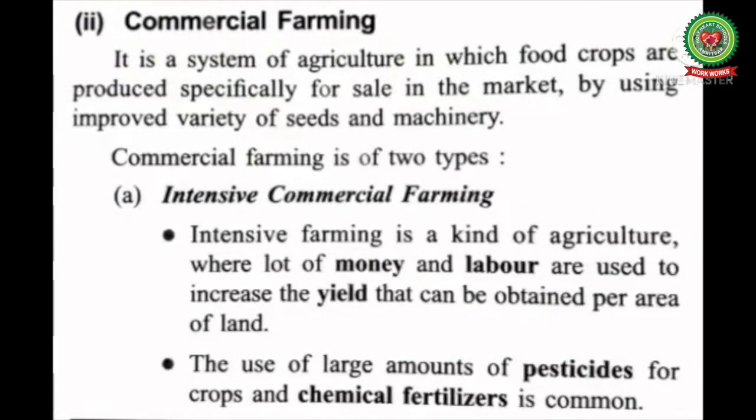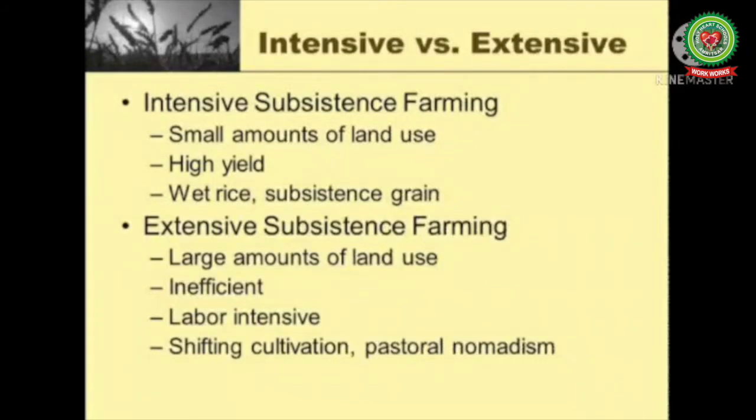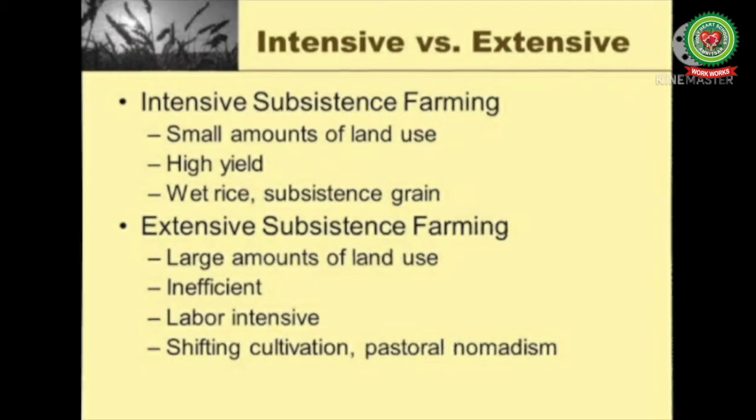Come back to the reading again. Commercial farming is of two types: intensive commercial farming and extensive commercial farming. Number one is intensive commercial farming. Intensive farming is a kind of agriculture where a lot of money and labor are used to increase the yield that can be obtained per area of land. The use of large amounts of pesticides and chemical fertilizers for the crops is common. Now, intensive crop farming is a modern form of intensive farming that refers to the industrialized production of crops.